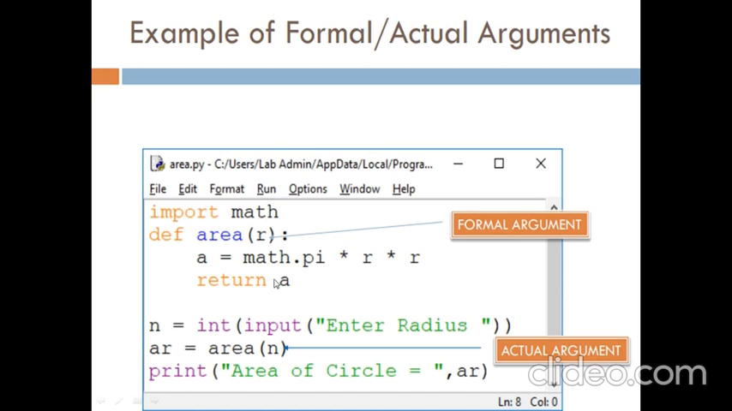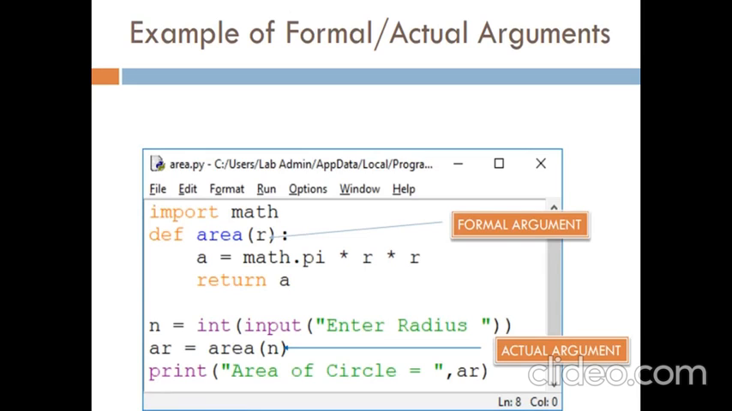So whatever parameters you write here in the definition part are called formal parameters. And at calling time, what is the name of the function here? Area. In this area, inside the brackets, you are putting one variable. This variable is called the actual argument or actual parameter. So now this is the difference between actual and formal parameters, and how to use functions. In the next part we will be discussing the further use of functions in Python.